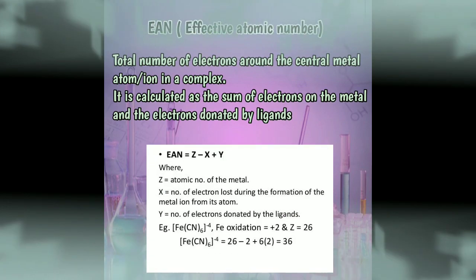EAN can be calculated as Z minus X plus Y. Z means the atomic number of the metal, minus X. X means the number of electrons lost by the metal, that is the oxidation state of the metal, plus Y means the number of electrons donated by the ligands. Remember, every ligand donates 2 electrons to the metal.